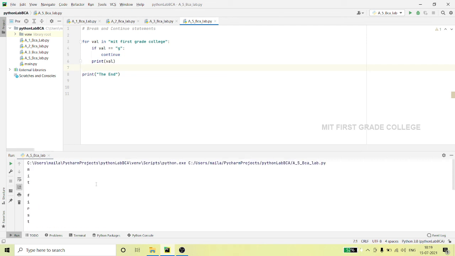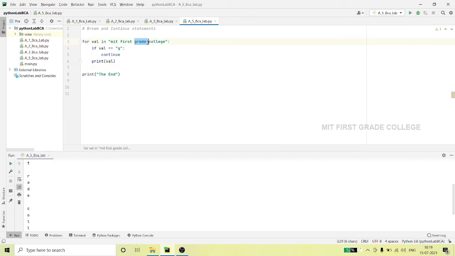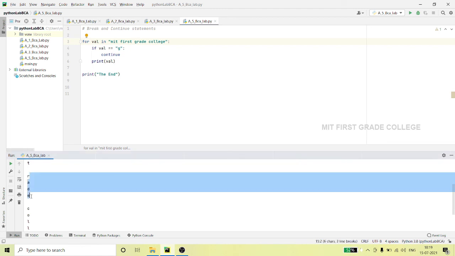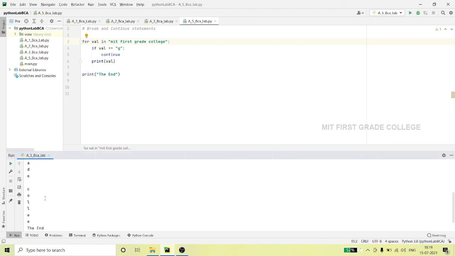See grade, even grade is printed, but in grade it is not considering g, it is taking only rade. See, rade is being printed. Then again, college also has g.